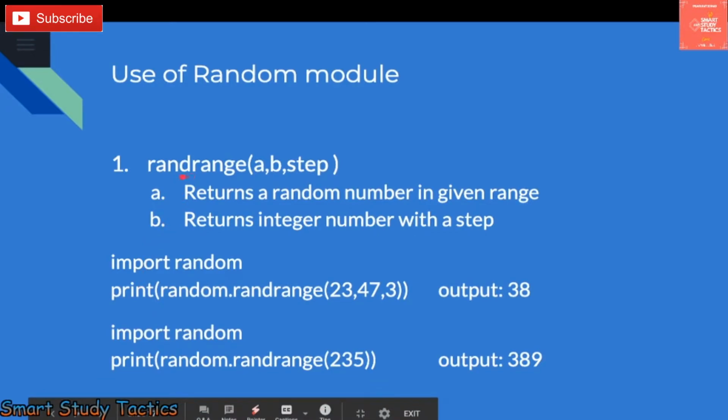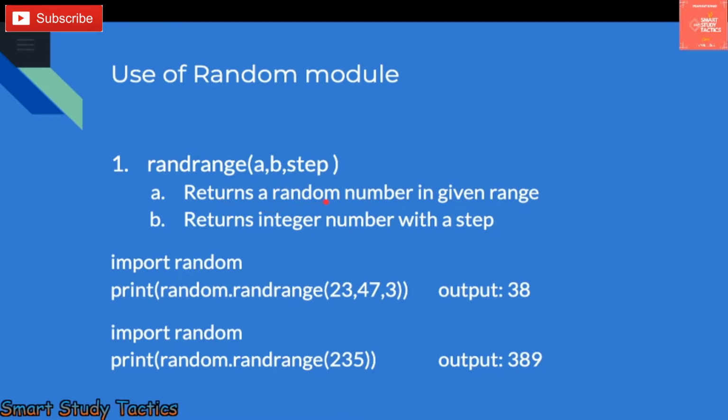We are going to talk about randrange. Randrange is similar to randint, but the only difference is that you can give a step also, meaning the gap, as we used in the for loop: the starting point, the ending point, and the gap. In a similar way, we can give the steps here.